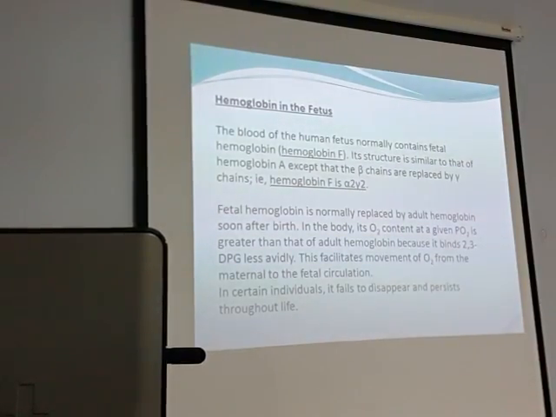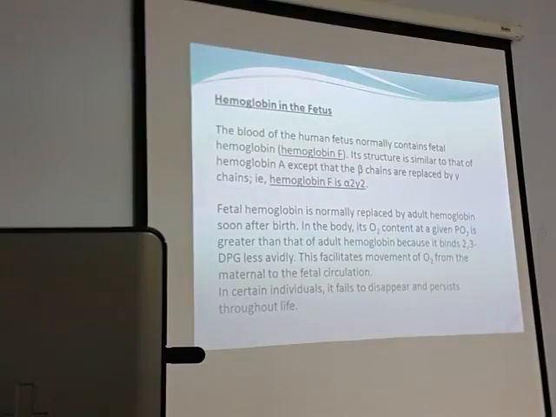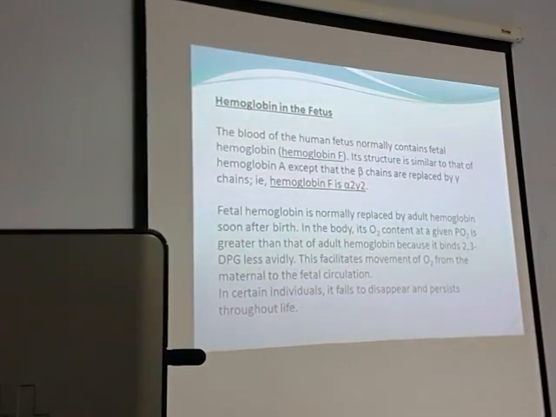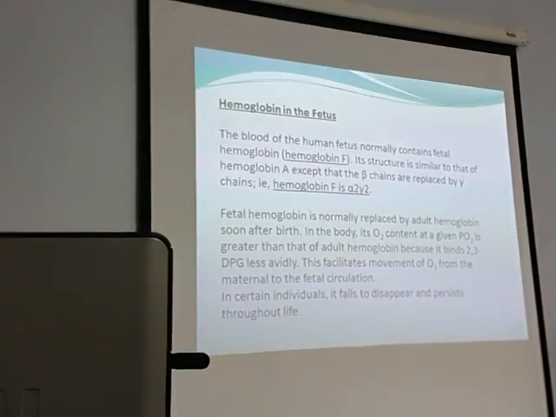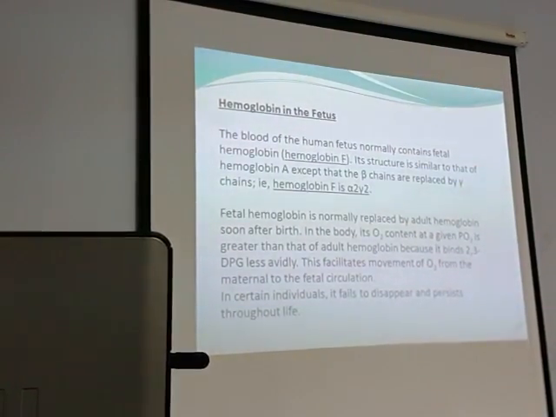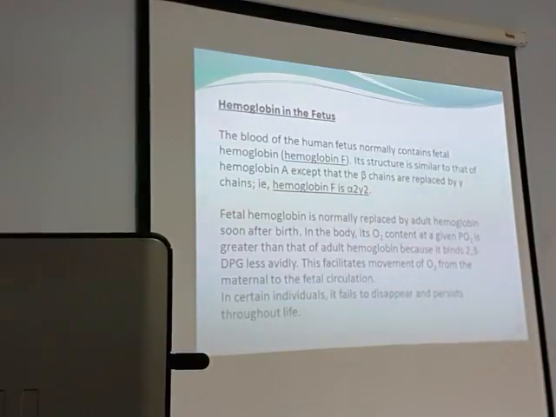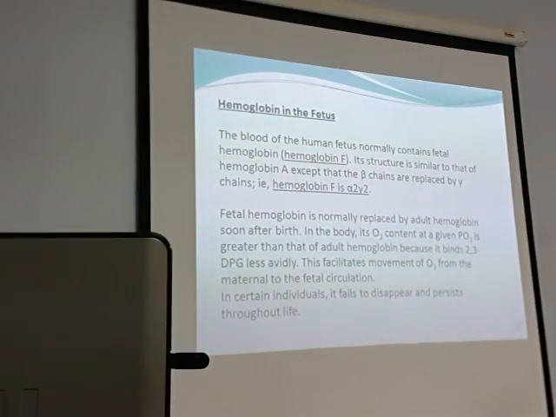Hemoglobin in the fetus. Now again, this hemoglobin has more affinity for oxygen. Why? Because the fetus is in a chronic state of hypoxia. Am I correct when I say this? Yes. It is continuously in a state of hypoxia. Why? It's not directly exposed to the air. Whatever oxygen is coming, it is coming through the mother's blood, maternal blood. Correct? Maternal blood has to supply maternal tissues and the fetus. The more the fetus grows, the more is its requirement. So the fetus is in a state of chronic hypoxia.